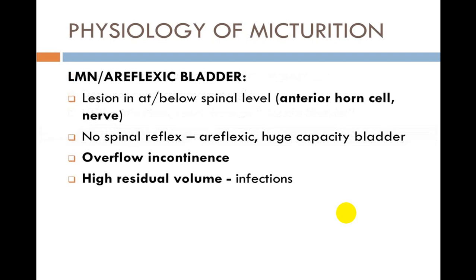In the lower motor neuron variety, there is damage to the spinal segments, that is S2, S3, S4, either to the sensory area, the motor area, or both. Whenever there is damage to the sensory part, it gives rise to what we call a sensory bladder. Combined together, it is also called an areflexic bladder or lower motor neuron bladder, in which the local reflex arc is damaged. Because of damage to the local reflex arc, the tone in the bladder is lost.